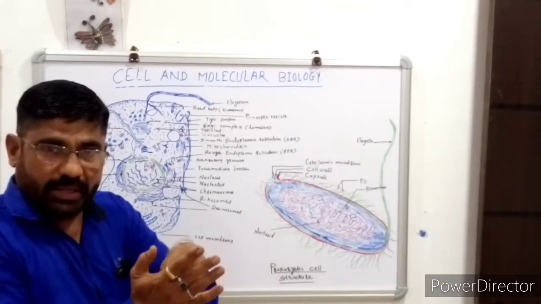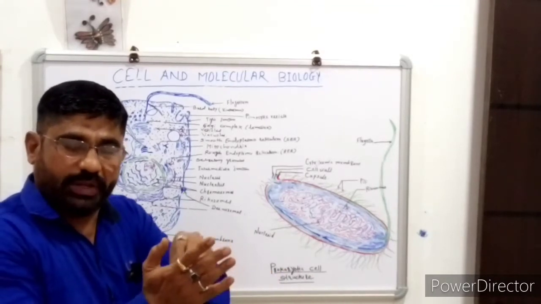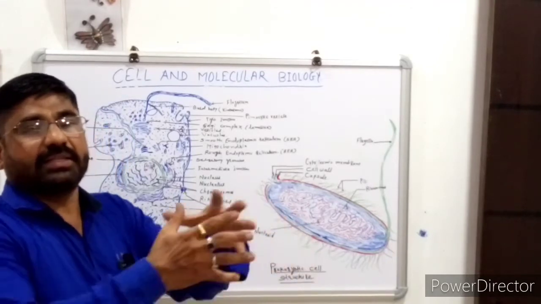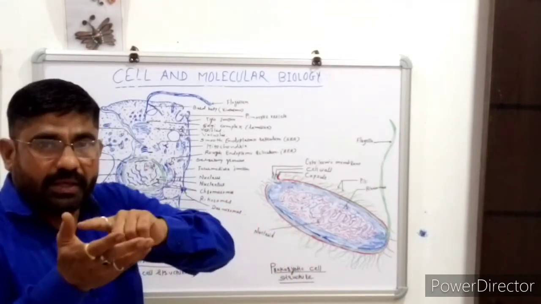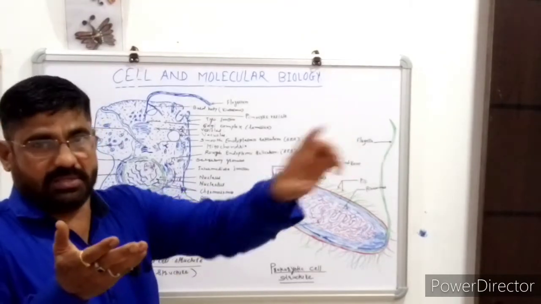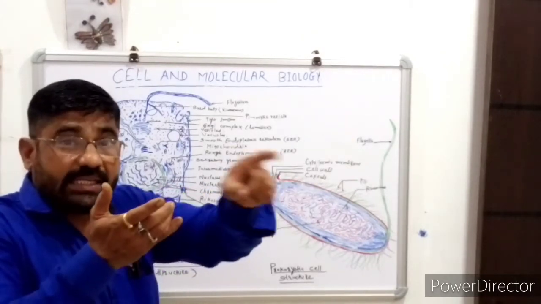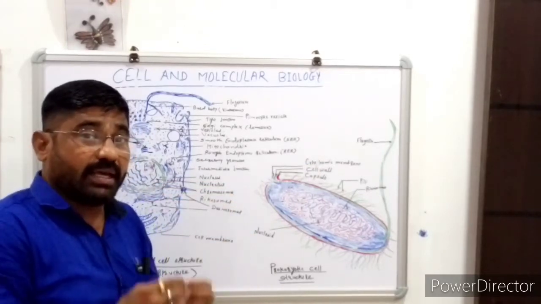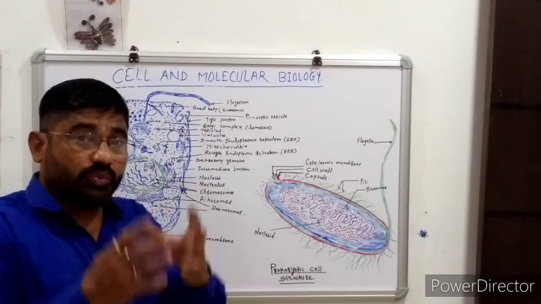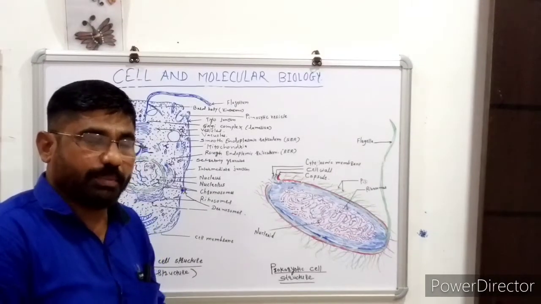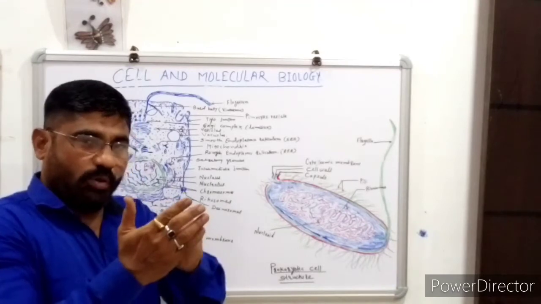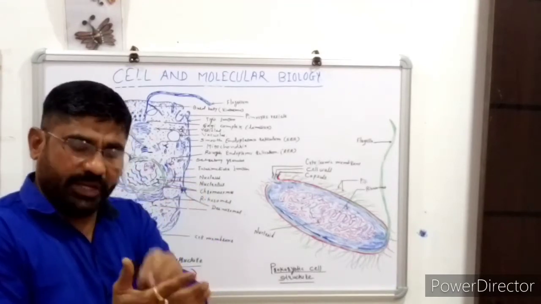Globin is a protein, and heme means the iron, and mutually they form an oxygen-carrying substance, hemoglobin. It reaches each and every cell through the blood. Why do we call blood a liquid connective tissue? What is the definition of blood? It is a liquid connective tissue, and through the blood the major role is played by the hemoglobin.